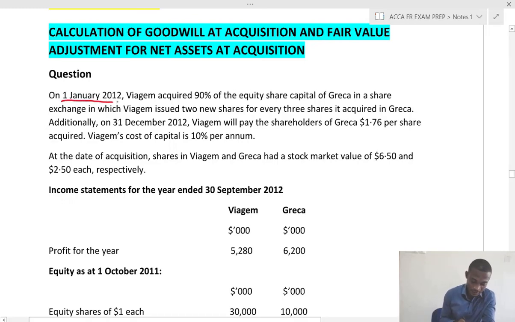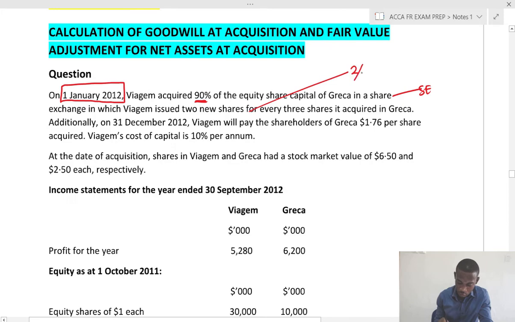On 1st January 2012, Biadem acquired 90% of the equity share capital of Recast in a share exchange. So, share exchange, in which Biadem issued 2 new shares for every 3. So here the ratio will be 2/3. It acquired in Recast. Additionally, on 31st December, which is 1 year from the acquisition date, Biadem will pay the shareholders of Recast 1.76 per share acquired.